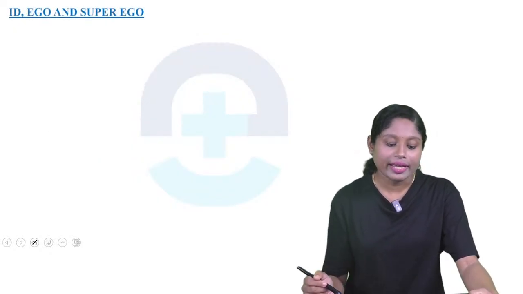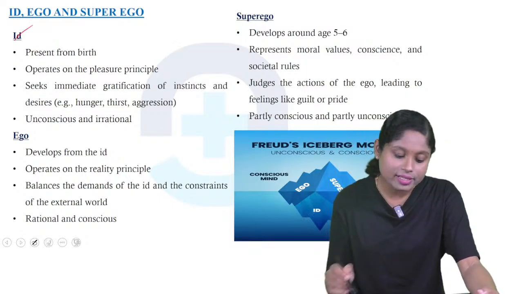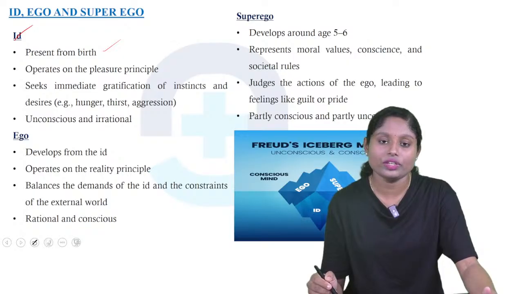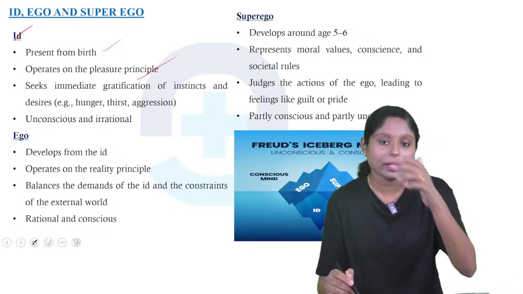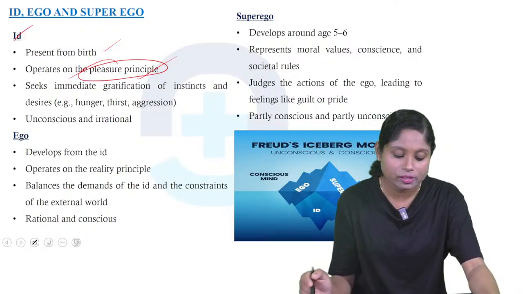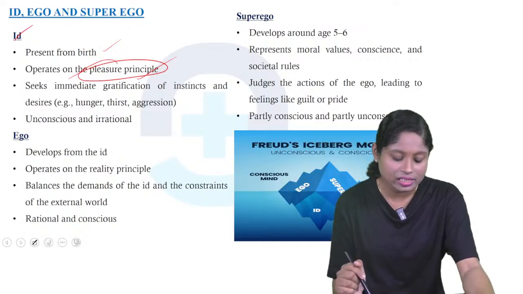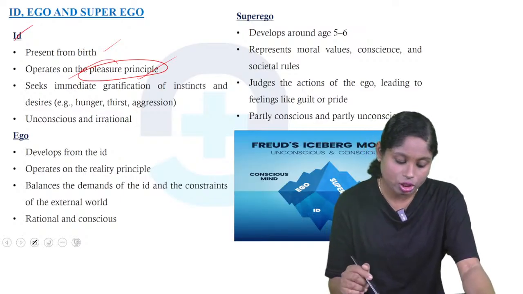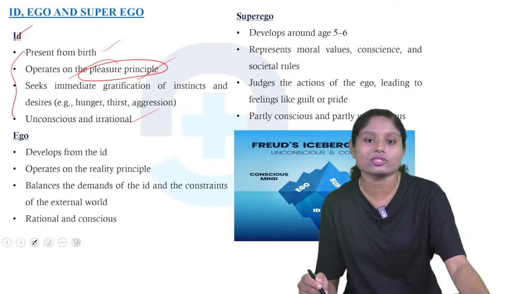Next we will see id, ego, superego. What are they? Id is present from birth. A person will have id from birth, which operates on the pleasure principle. It seeks immediate gratification of instincts, for example desires like hunger, thirst, aggression. It is unconscious and irrational. So these are the characteristics of id.